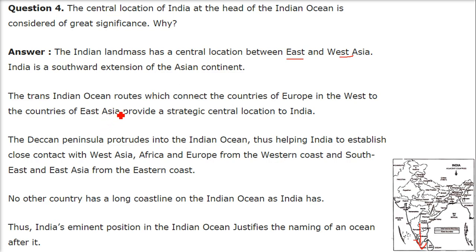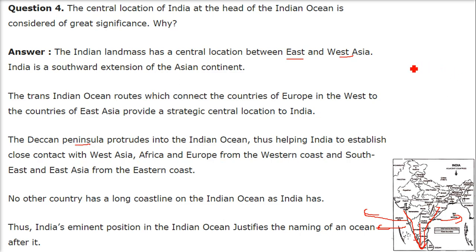The trans-Indian Ocean routes, like these routes, connect the countries in Europe in the West to the countries of East Asia, and provide a strategic central location to India. The Deccan Peninsula protrudes. This is the Deccan Peninsula.